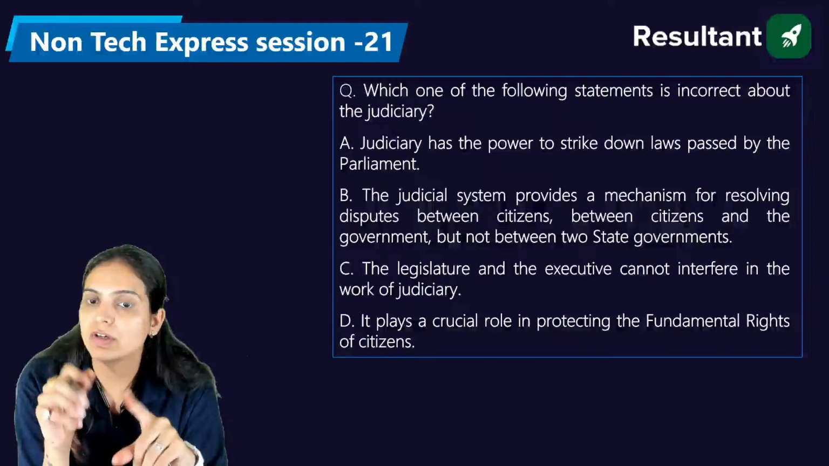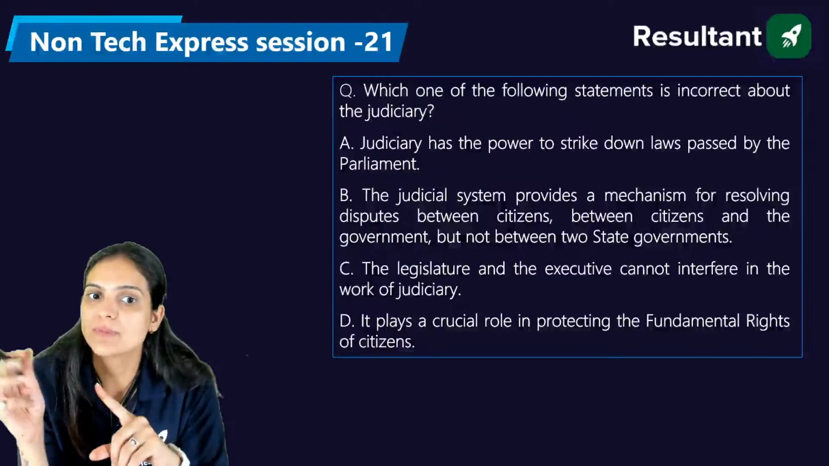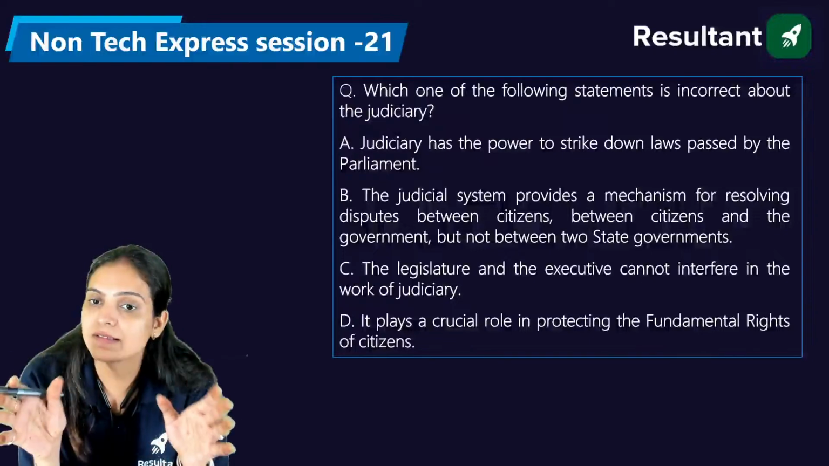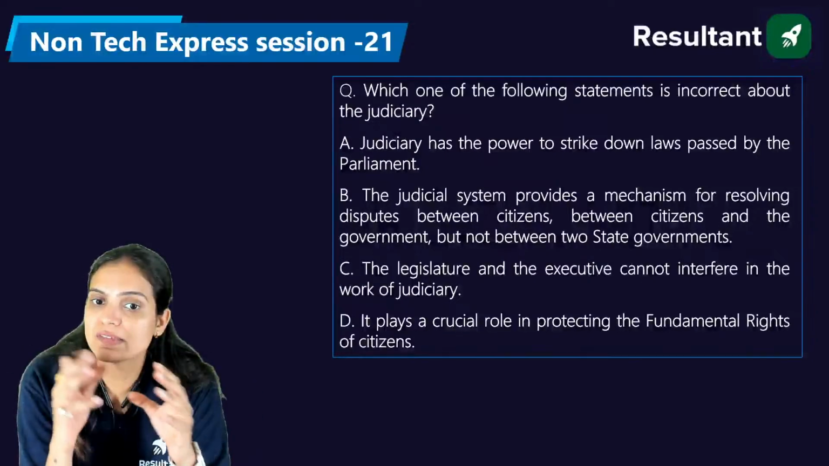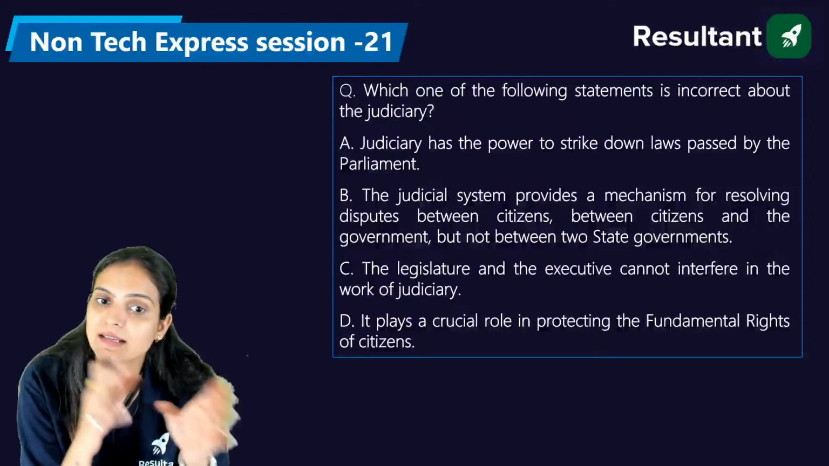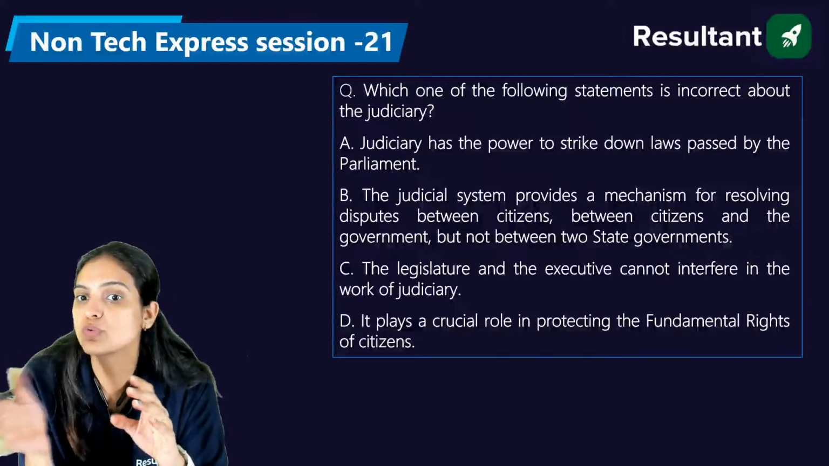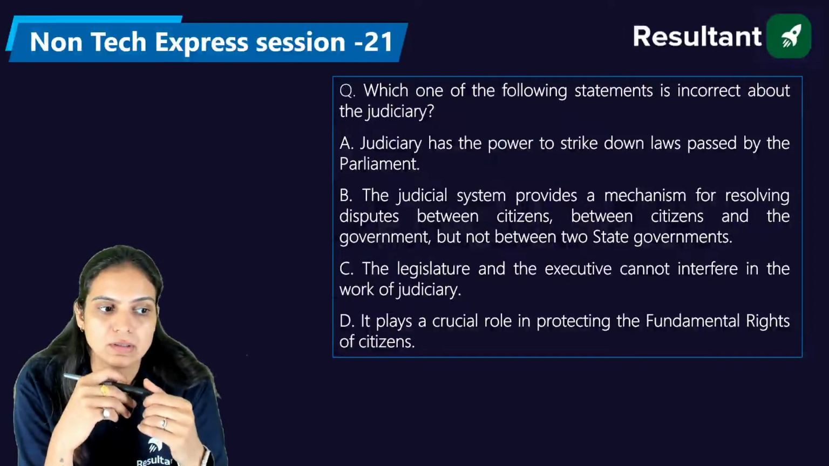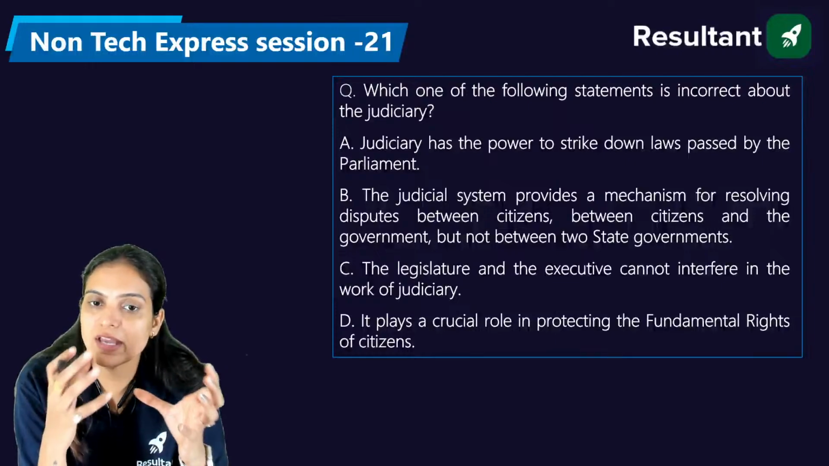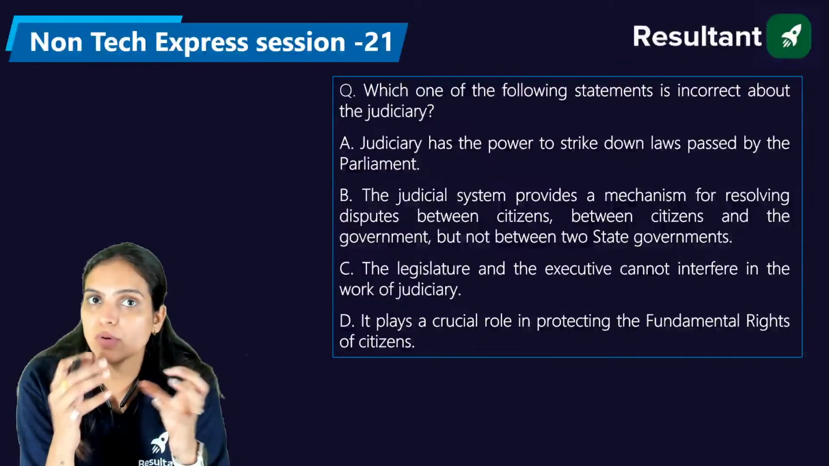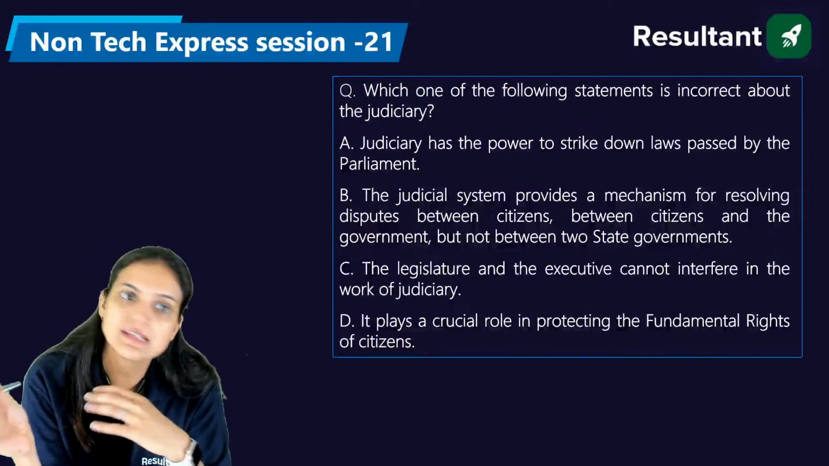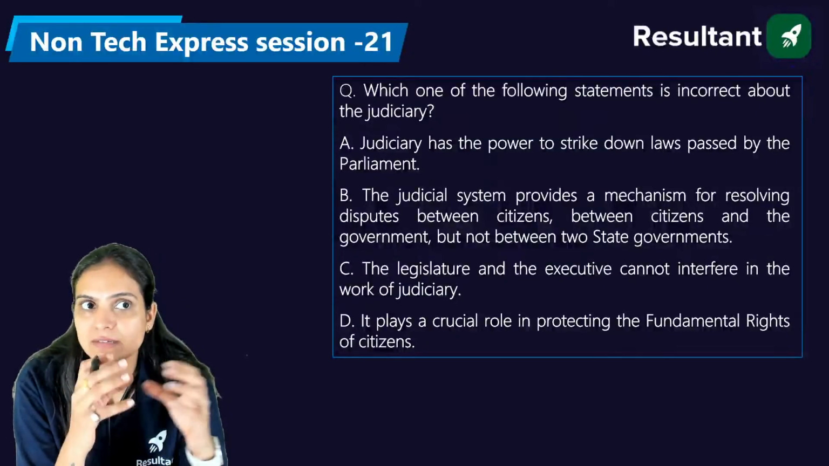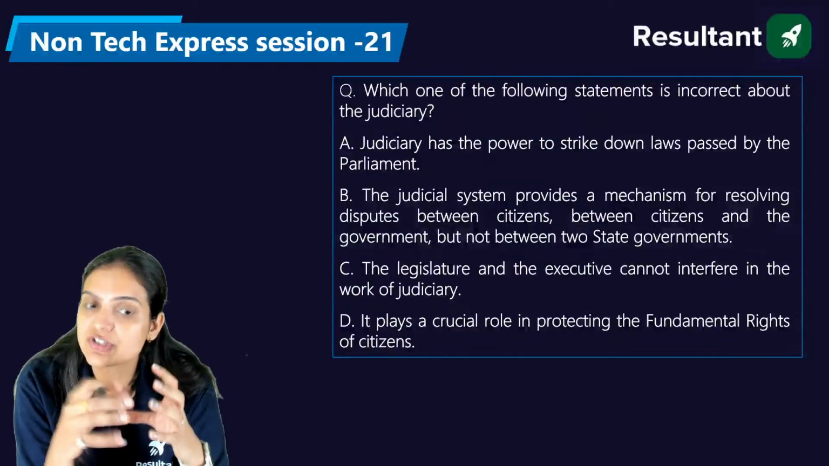The judiciary has the power to strike down laws passed by the parliament. The judiciary system provides a mechanism for resolving disputes between citizens and the government, but not between the two states. So basically, if you have ever seen, in two states we have disputes regarding a water body or a river, right? In South India, we have such disputes. So for that reason, the state government or the state judiciary has that right.